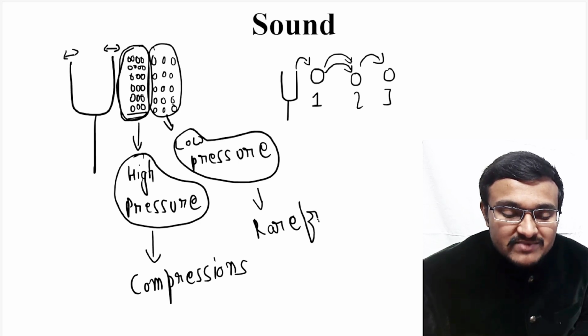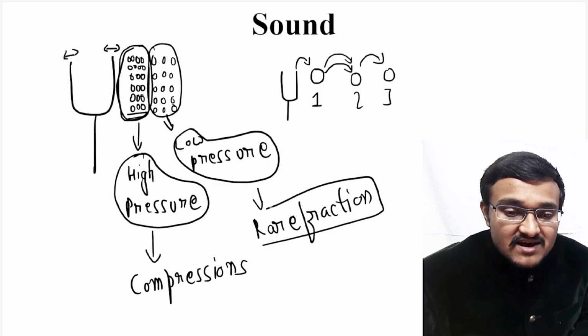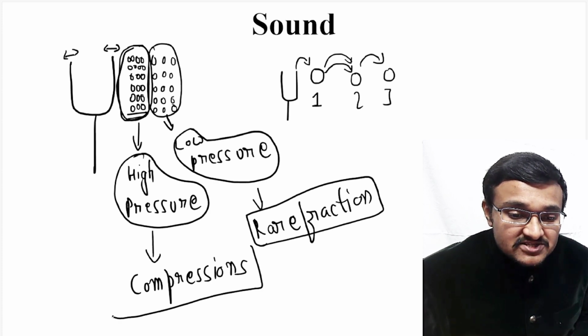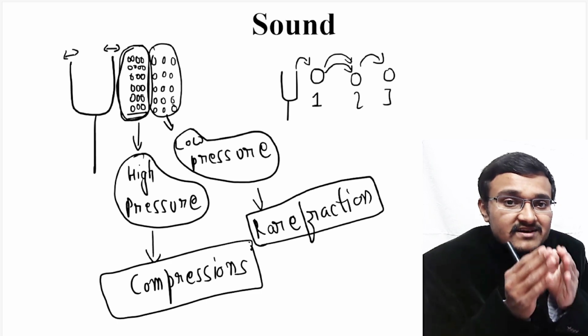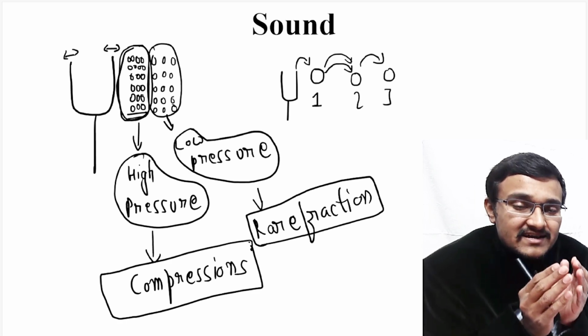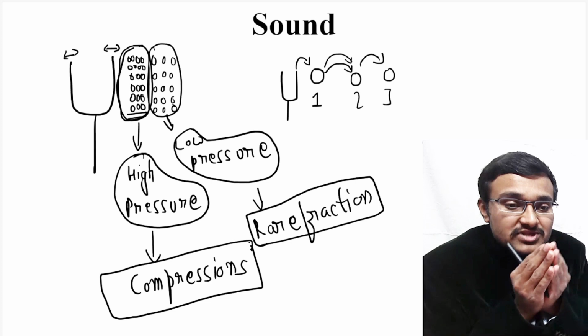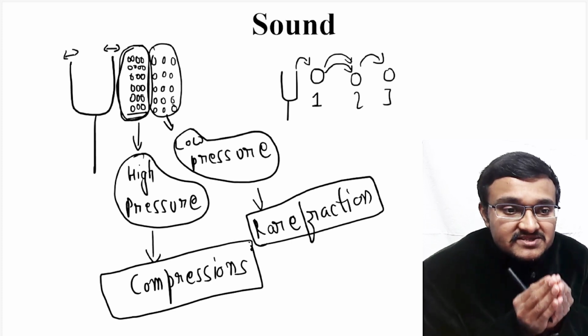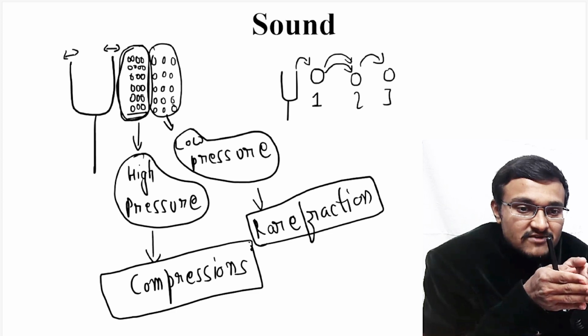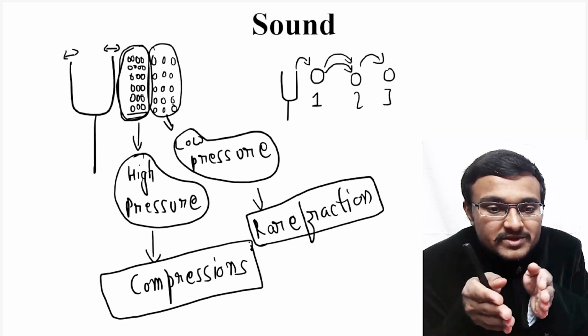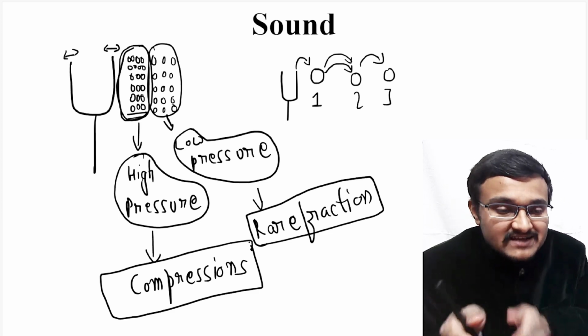You should remember these two words: compression and rarefaction. Compression is the region where the vibrations have created a high pressure region, and because of the creation of the high pressure region, a low pressure region is created, which is known as rarefaction.